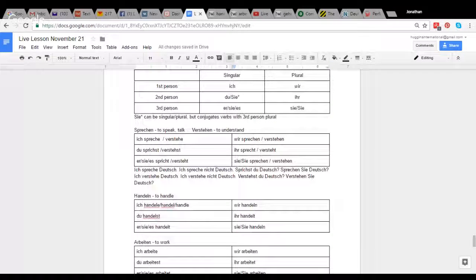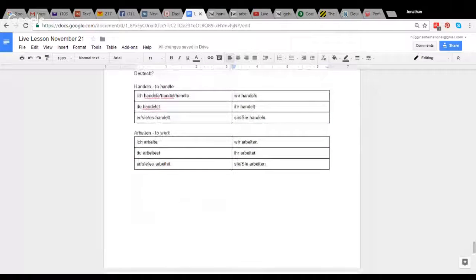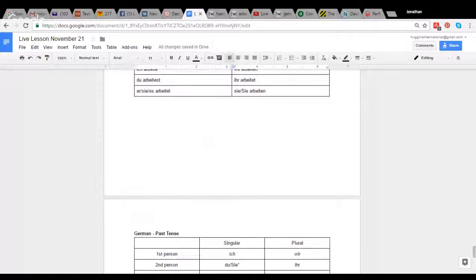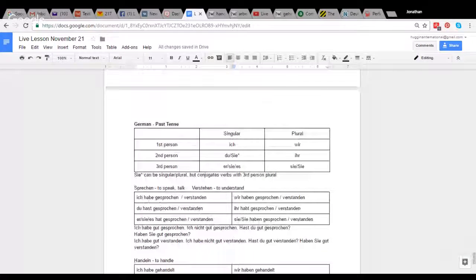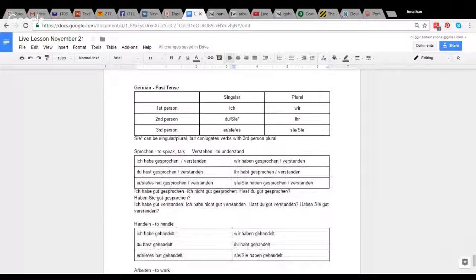So now we're going to look at the past tense, which for conversational purposes is the composed perfect, like the present perfect in English. So we need a conjugation of haben: ich habe, du hast, er, sie, es hat, wir haben, ihr habt, sie haben.